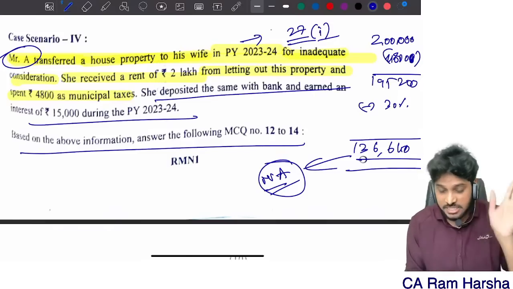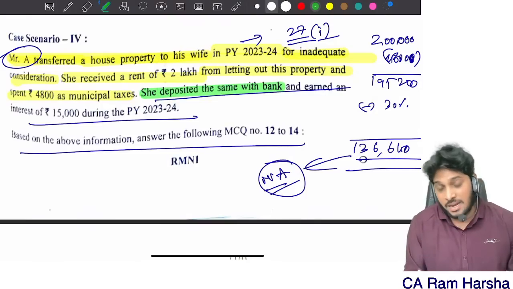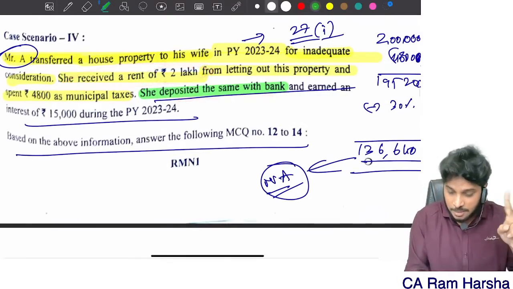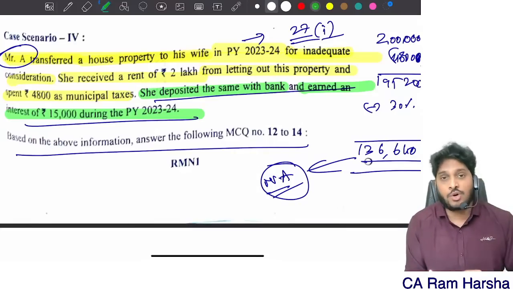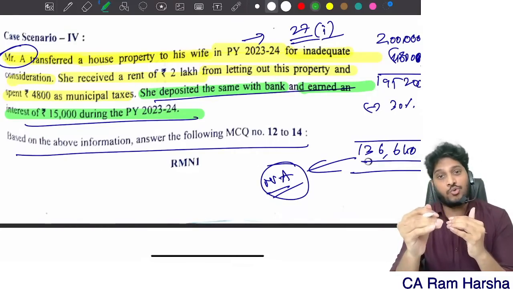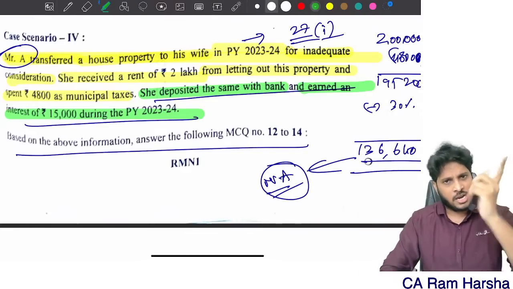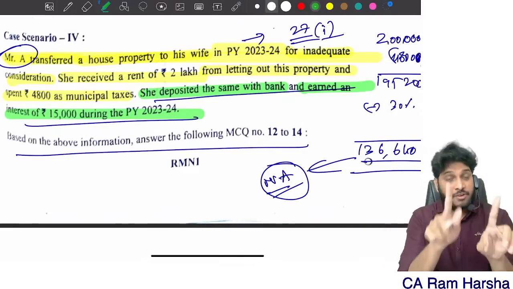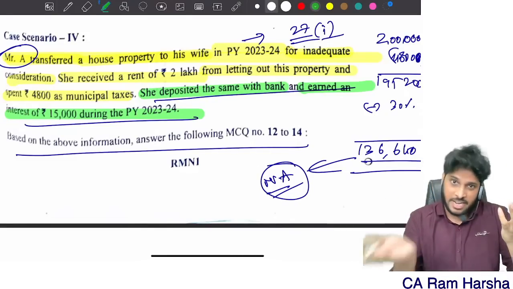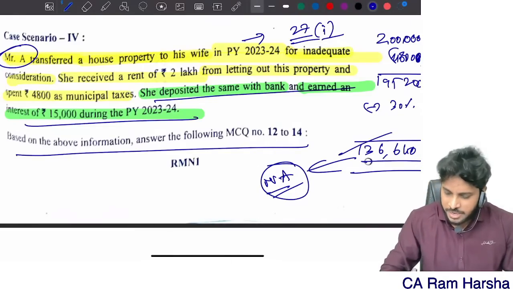In Mr. A's hand it is taxable. Later what happened, you see. She deposited the same with the bank. Whatever rent she is getting, she deposited in the bank and she earned interest of 15,000. We all know in clubbing provisions, accretion of the income on the asset transferred is not subject to clubbing. Only rent is subject to clubbing, if at all clubbing is applicable. But here of course it's house property, so as per 27 anyhow we are clubbing it. Under 27 also it's like a clubbing provision only.